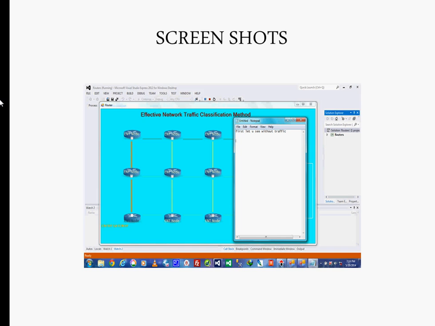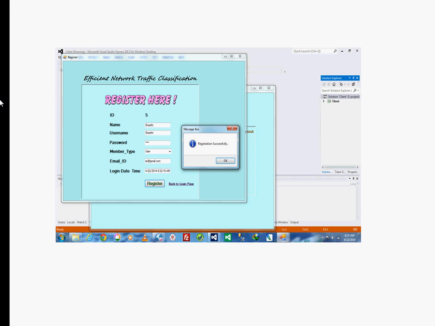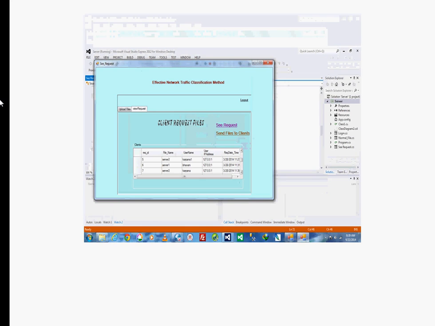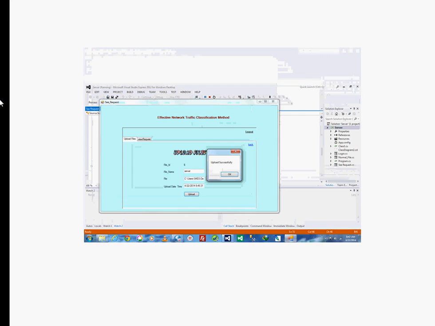In screenshot, let us see without traffic. First, the user or admin has to register their details and then the server sees the request that the user sent and then has to choose, then the client has to choose the receiving path where the file has to be stored. Then the server sees the request and sends a file to the client, then uploads the appropriate file to the user.